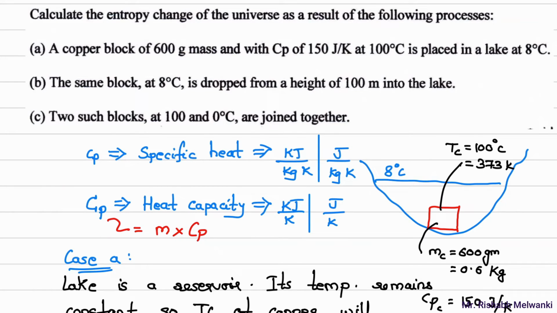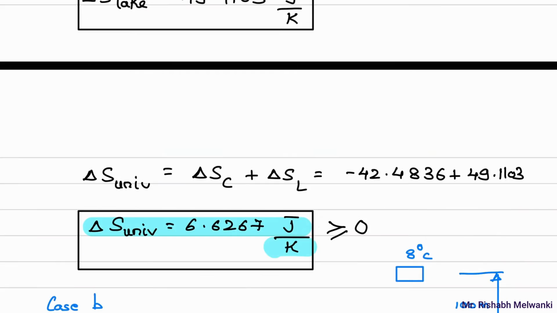Okay, so what is given here? Two such copper blocks at 100 and 0 degree Celsius are joined together. In that case, what is the change in entropy of universe? So I'll write down now case C. So case C. What is this case?